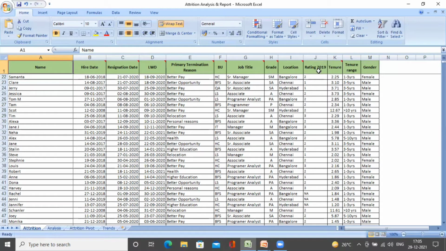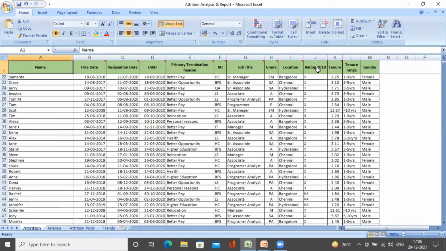The next comes the rating. What is rating? Every organization has its own performance management model, where at the year end there would be an appraisal done based on the associate's performance for that complete year. Few follow a year-end appraisal, few follow a quarterly or a half-yearly appraisal model. So based on the organization, it is again important for us to choose the rating for doing this analysis.